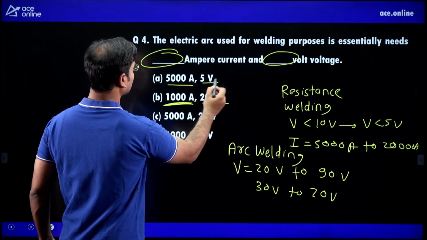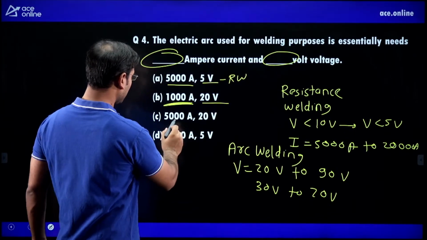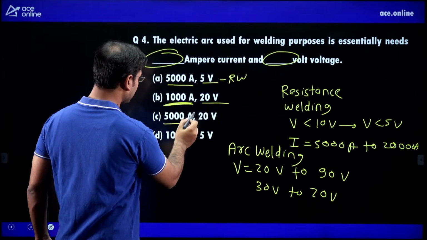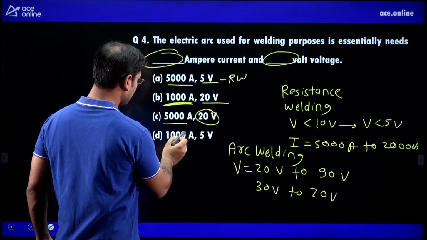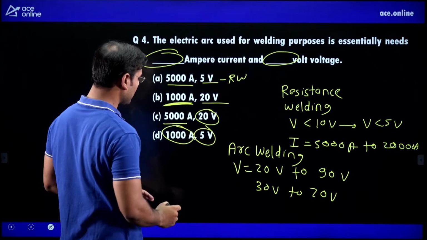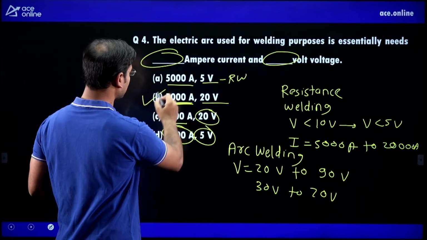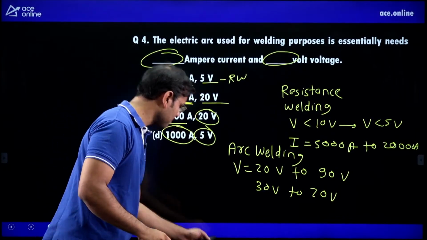5 volt and 5000 ampere current is for RW, resistance welding. 20 volt is for arc welding. 1000 ampere in arc welding is possible. 5 volt is for resistance welding. The correct option is option B, 1000 ampere current and 20 volt in arc welding.